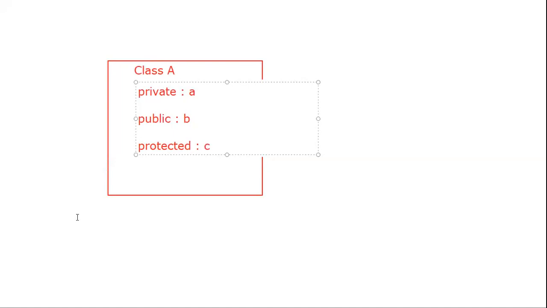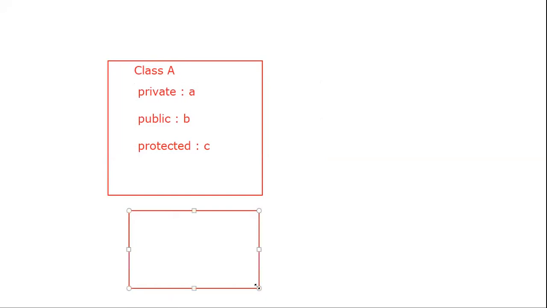And suppose you want to access this particular class, or you want to access some functionalities inside the next class, class B. Which data members or functions are accessible with respect to class B?